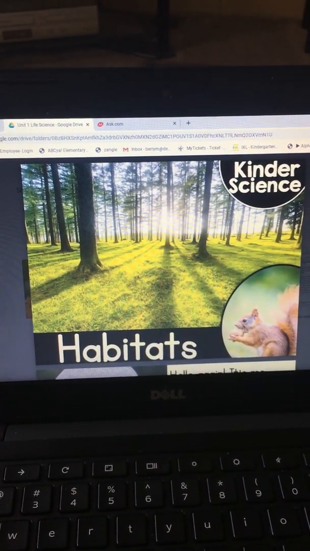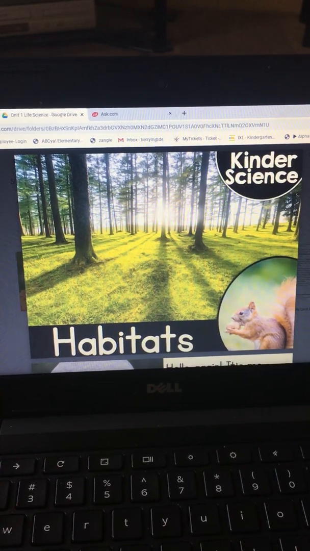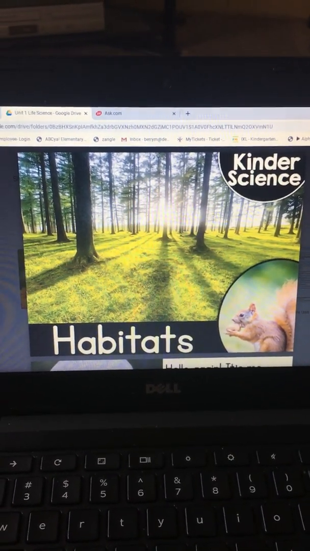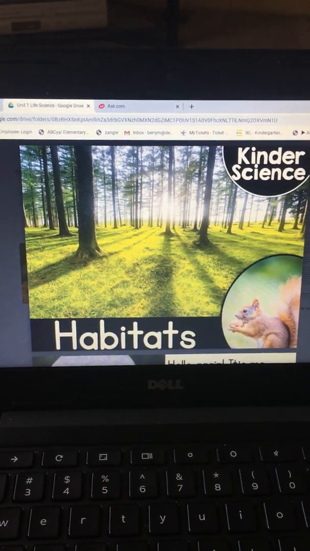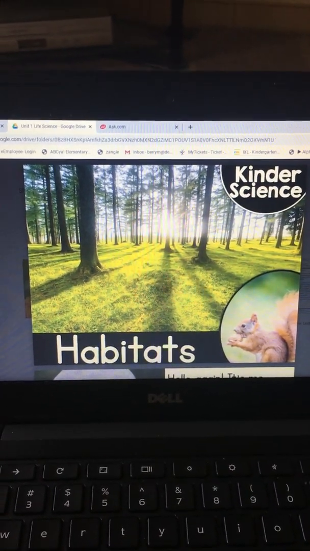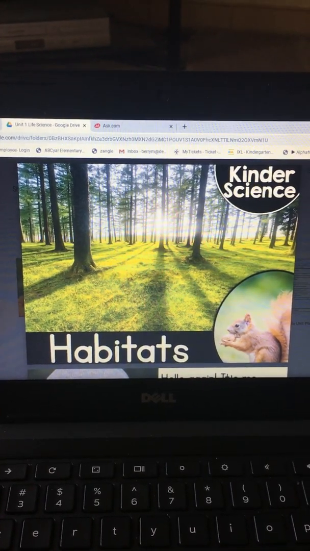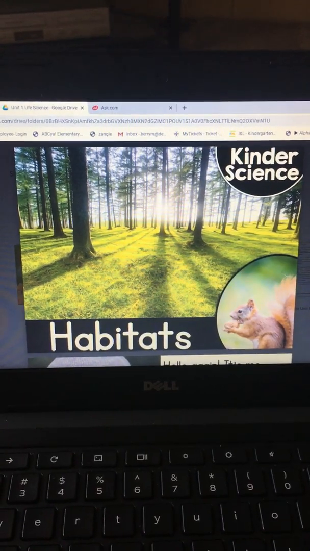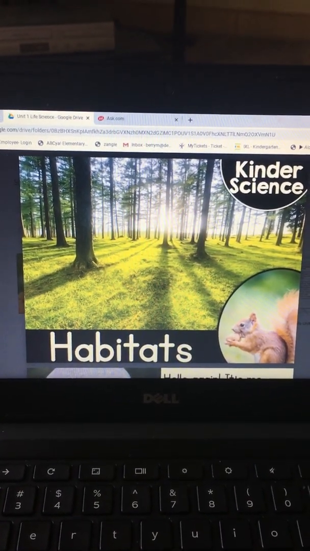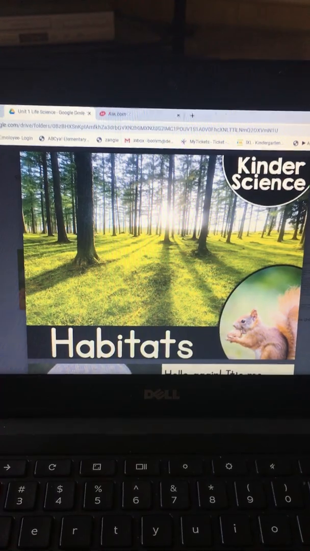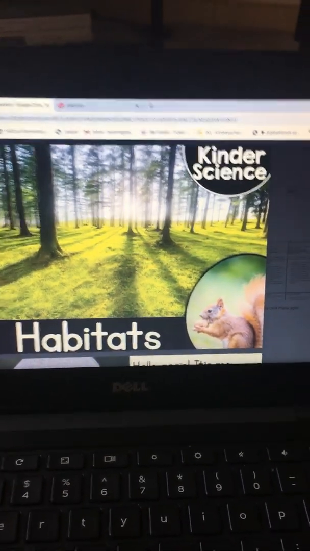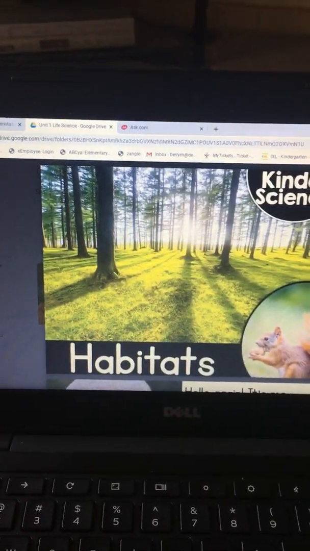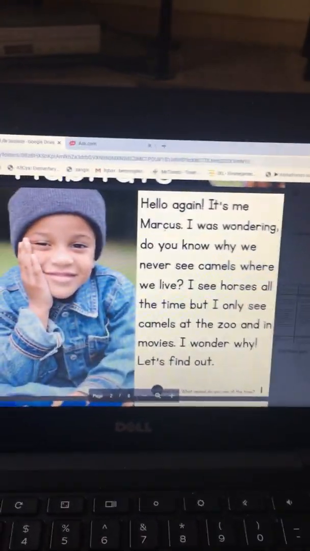This is our second science lesson. Remember the first one was about living and non-living? Well, now we're going to talk about habitats. Habitats means places where animals or people live because they need to live there. So pay attention, because when we're done, you're going to write 3 animals and where their habitats are. I'm going to be reading like last time.